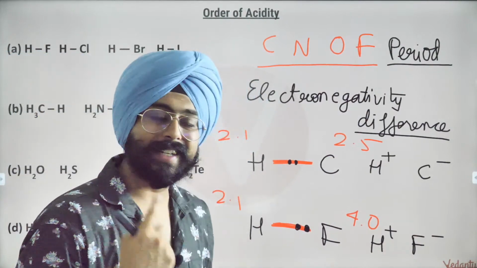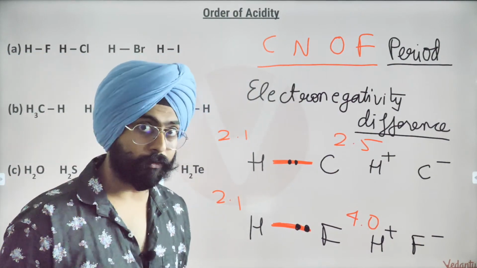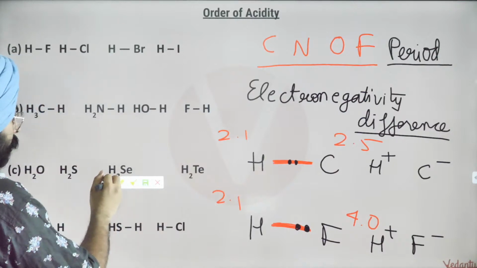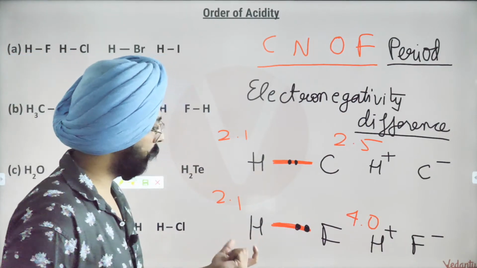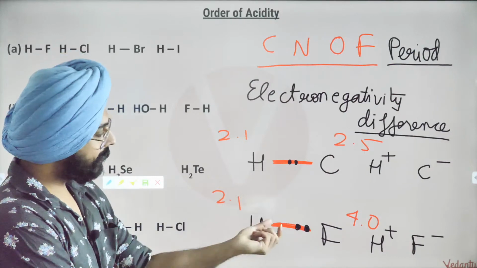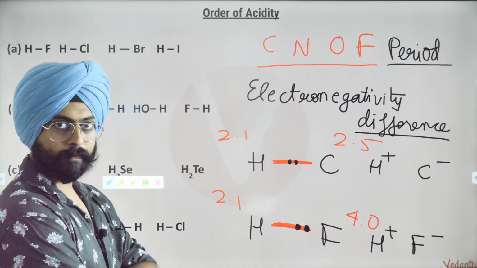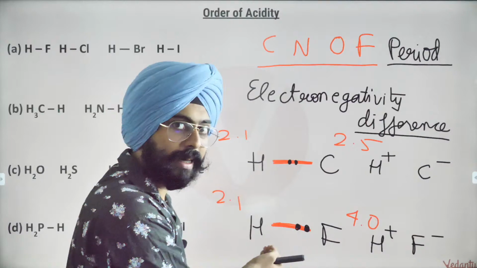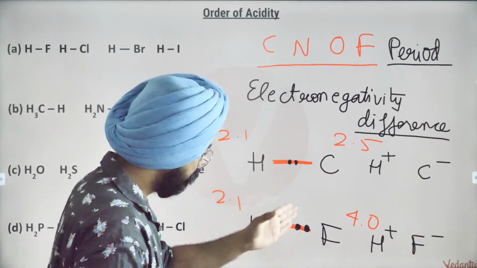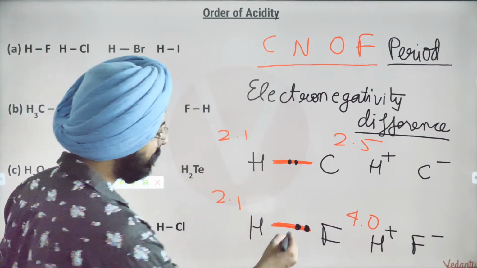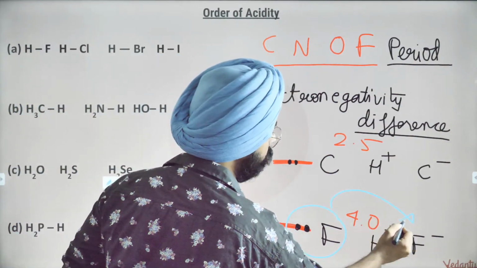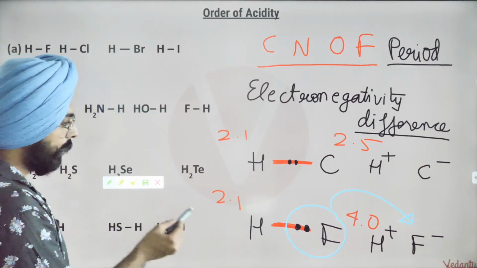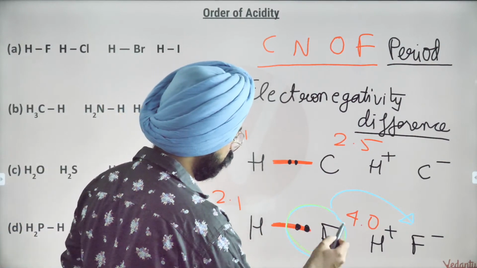Now, the next statement that I'm going to say, listen to it very carefully. The thing is, over here between hydrogen and fluorine, do you realize that fluorine already has the electrons towards itself? Fluorine already has the electrons close to it. So if I break apart this bond, do you realize it is easier for me to create the F negative species? Do you see that? The arrow might be a little not so visible.